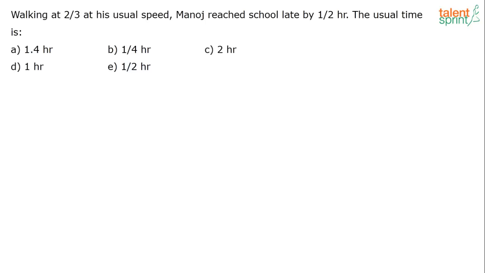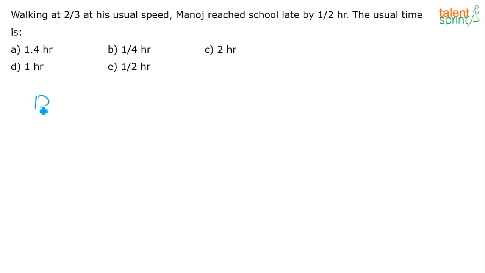Okay, let's go on to the next question. Walking at 2/3 of his usual speed, Manoj reached school late by half an hour. The usual time is dash. Again, a very easy question. So how to solve this? Ellen Tamlin has already given me the answer. So this is again a very easy question. So see what is here.